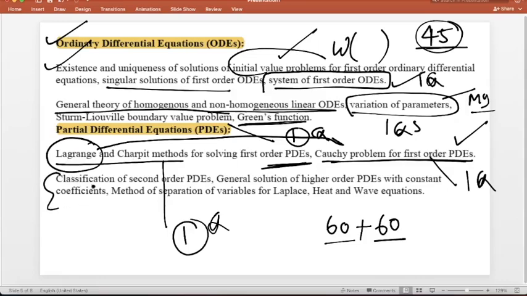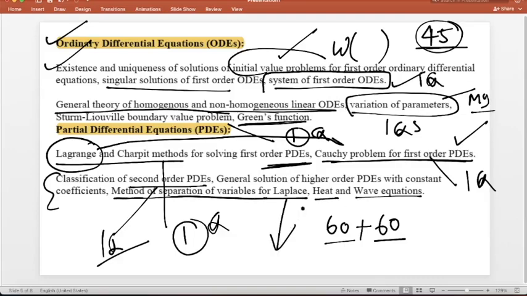Here, classification of second order PDE, generally they ask one question. This is a very simple question. This constant coefficient, leave it. Yes, method of separation of variables for Laplace, heat and wave equations. There is one more method, that is D'Alembert's method, you also revise. Except this Laplace, heat and wave equation, 100% sure you will get two questions in part C. Every time they are asking this. This is very important, two questions in part B. So you can part C, right?